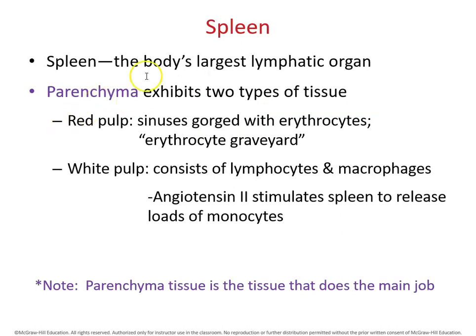The spleen is the largest lymphatic organ in the body. It has two types of tissues. One is the red pulp. The other is the white pulp. The red pulp is a sinus gorged with erythrocytes. The white pulp consists of lymphocytes and macrophages.